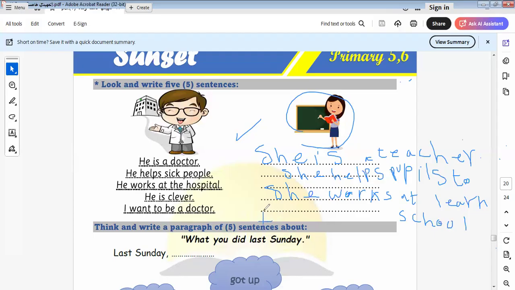I can say I want to be a teacher. I would like to say something about it. It's a difficult job, not an easy job. Okay, I want to be a teacher. We haven't any job that is easy. All jobs are difficult. I want to be a teacher. Okay.